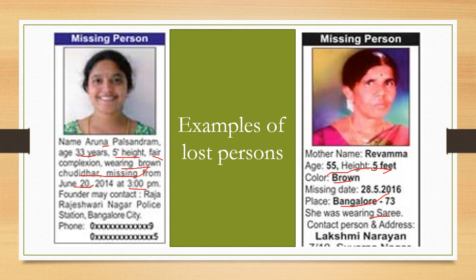She is missing from June 20, and at what time? 3 p.m. Finder may contact. Now the address and the phone numbers are given. Here Revamma: age, height, color, missing date, place from where she is missing, and what she was wearing. She was wearing a sari, and then the contact address of the person who is to be informed.